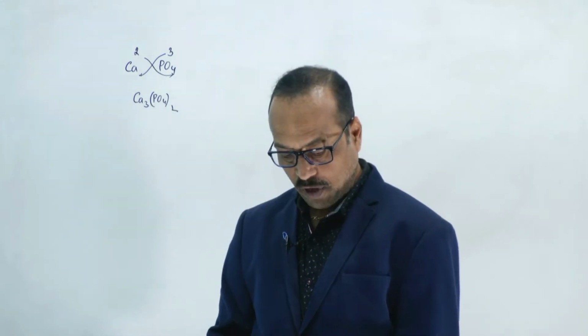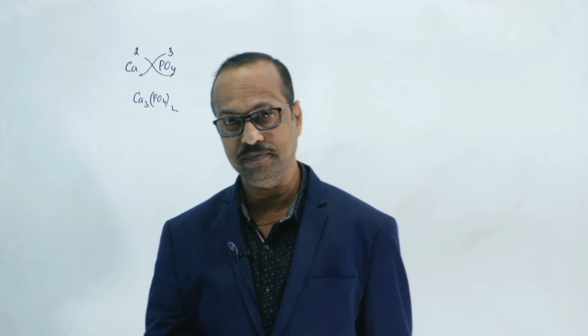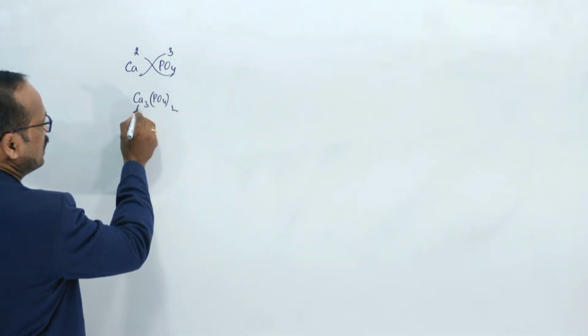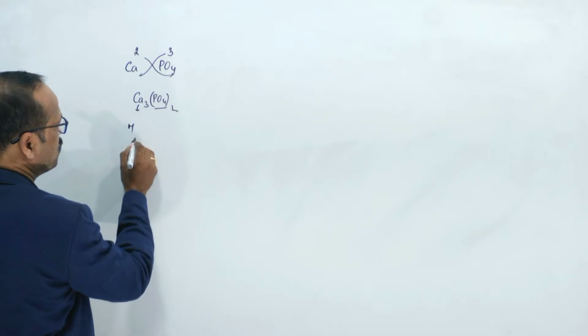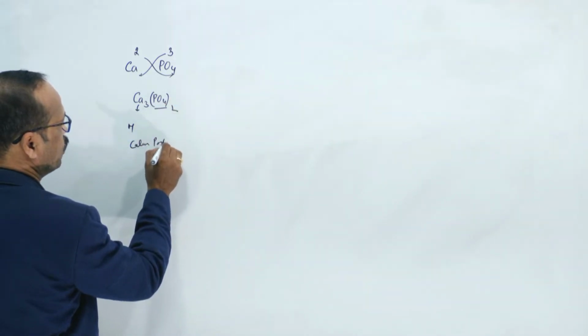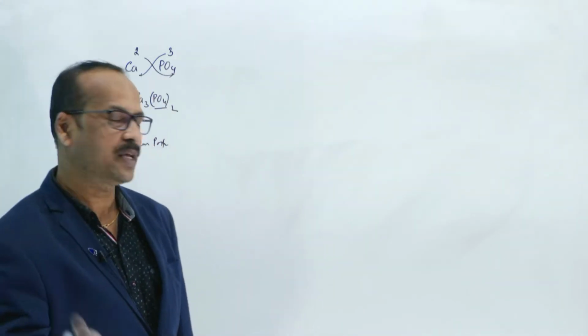And we also discussed, if the compound is given, how to give the name. What is the name of this one, for example? Here we know this is a metal and this is a compound, so the metal name is calcium, and this is phosphate. We also discussed, if two non-metals are there, how to write?